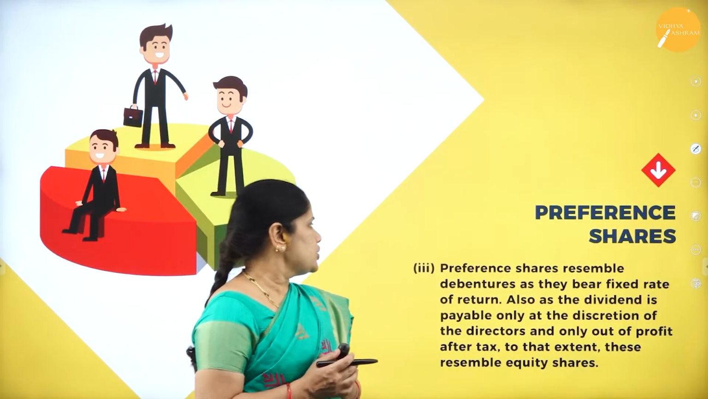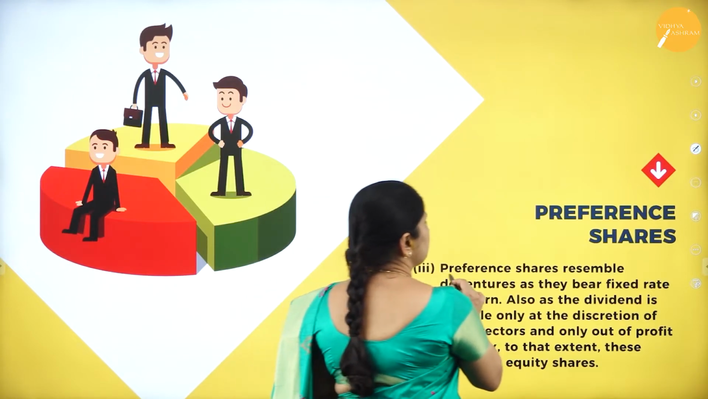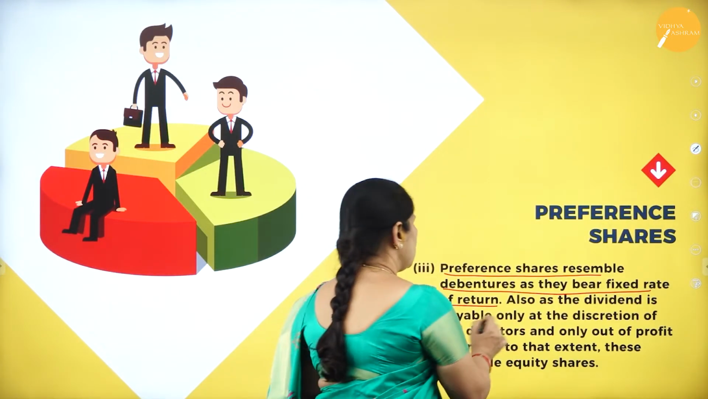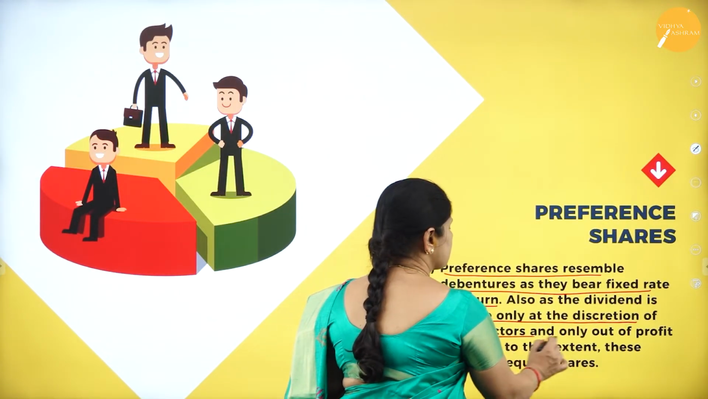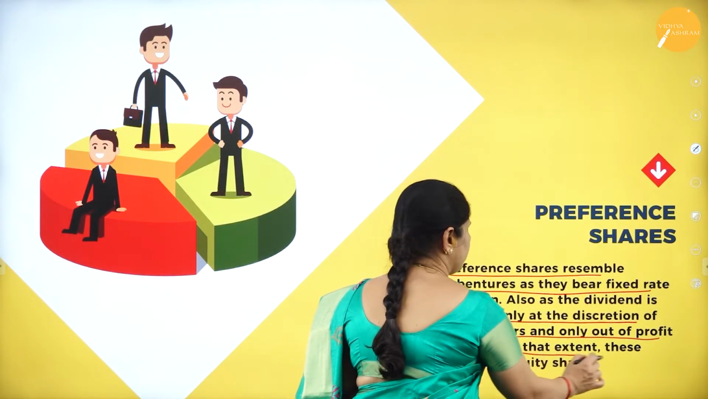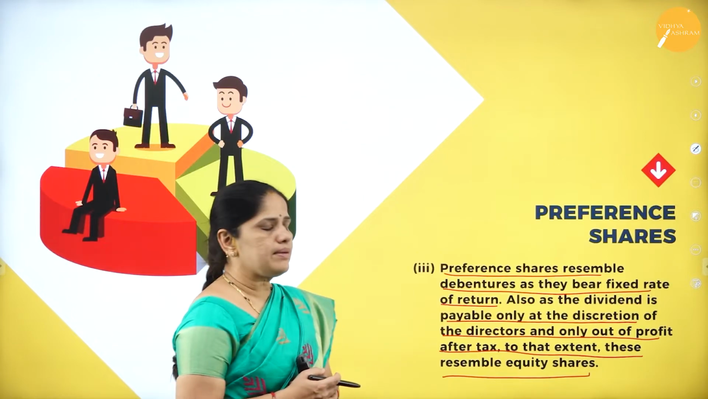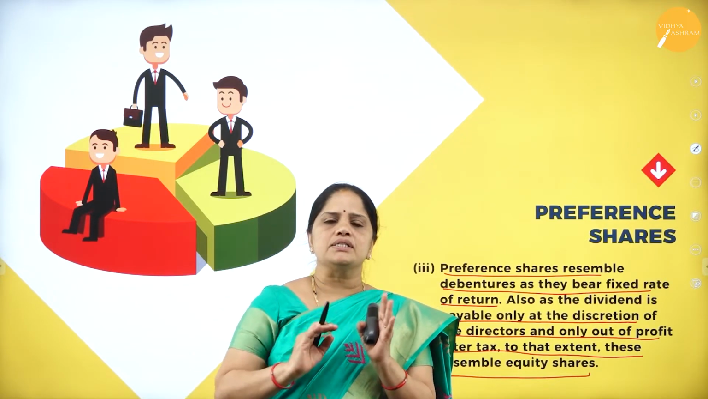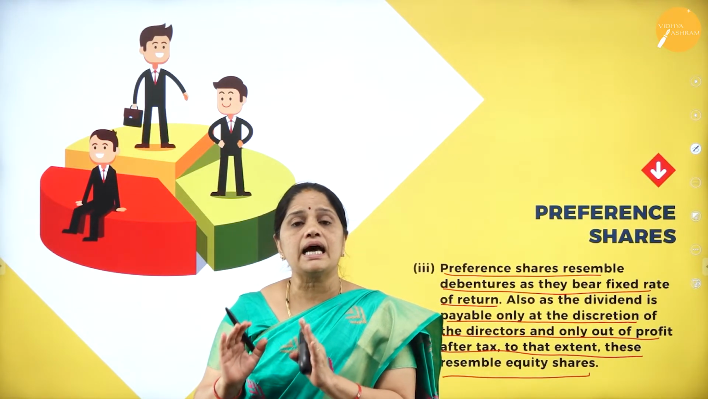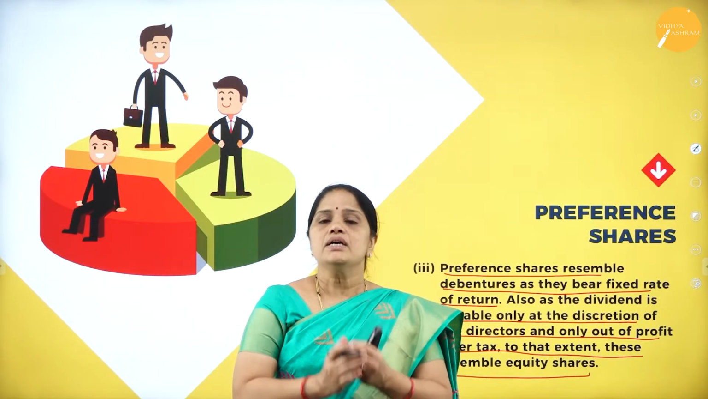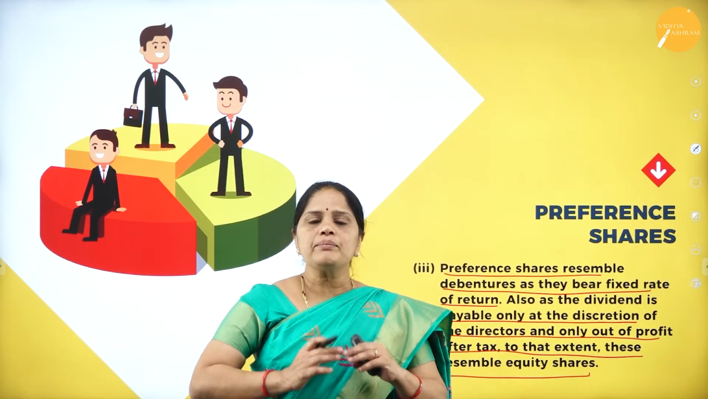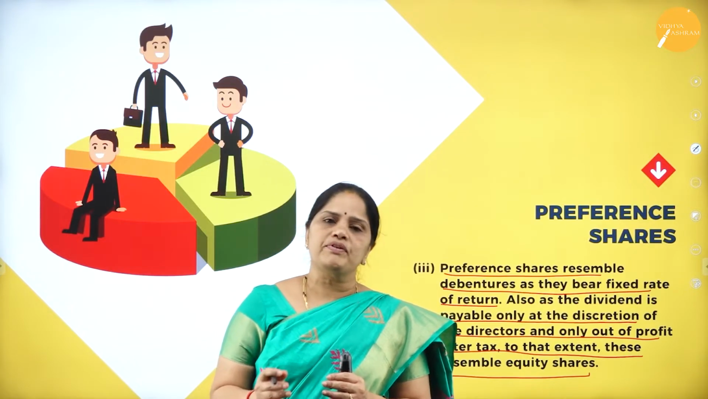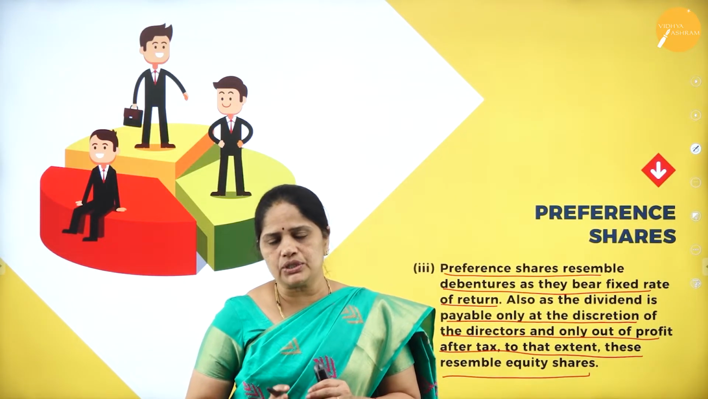Then let us look into the other aspects of preference shares. Preference shares resemble debentures as they bear a fixed rate of return. Also, the dividend is payable only at the discretion of the directors and only out of profit after tax. To that extent, these resemble equity shares. Now, debentures are considered the loan capital of the company. So if you purchase a debenture, your money will be taken as a loan by the company. But if you are purchasing an equity share or a preference share, it will be considered capital to the company.